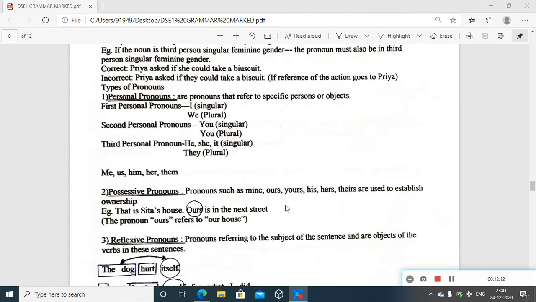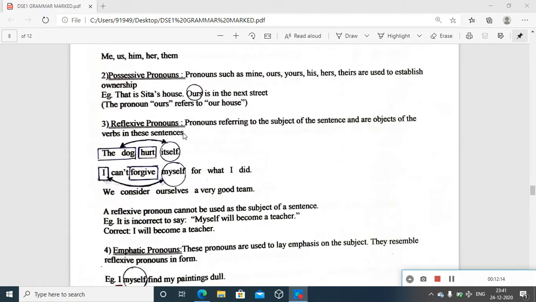Okay, so then second type, it's possessive pronoun. As the term refers here, possession, we know it stands for ownership. Pronouns such as mine, ours, yours, his, hers, theirs are used to establish ownership. These are very common, and we know how the form changes according to the use, for the purpose of showing ownership. See here,